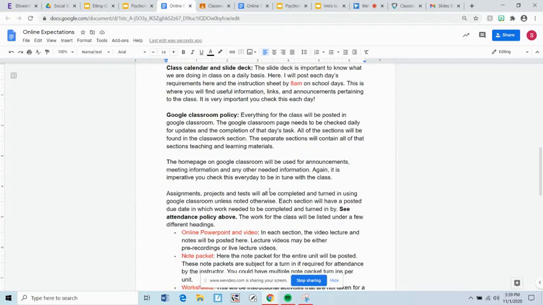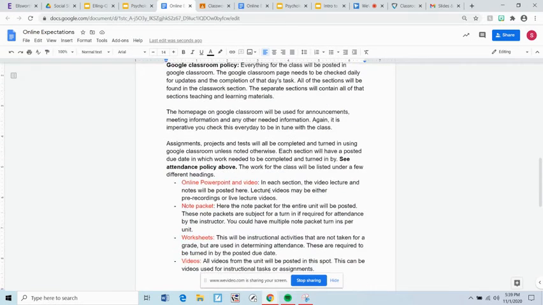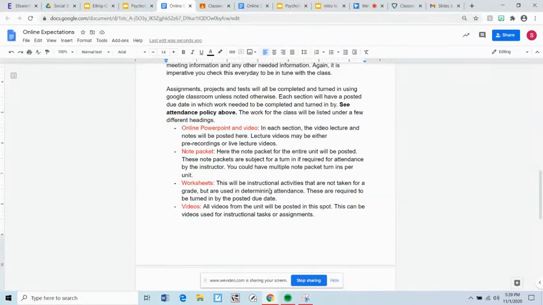It's important you recognize that. The homepage on Google Classroom will be used for announcements, meeting information, and any other needed information. Again, it is imperative you check this every day to be in tune with the class. So assignments, projects, tasks will all be completed and turned in using Google Classroom unless noted otherwise.